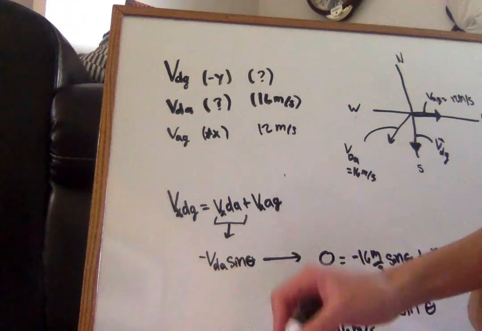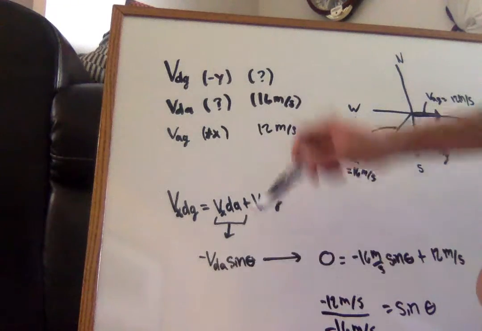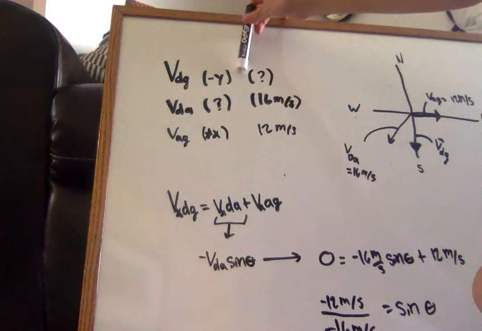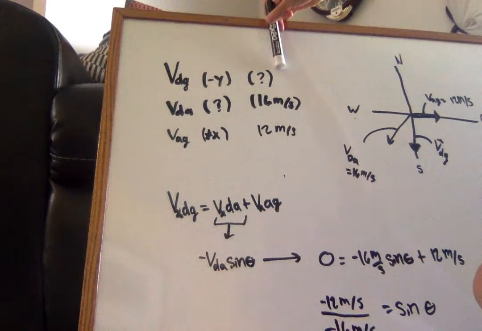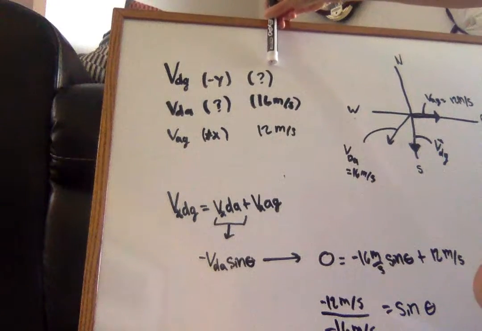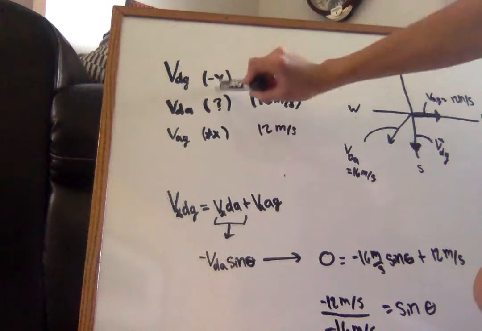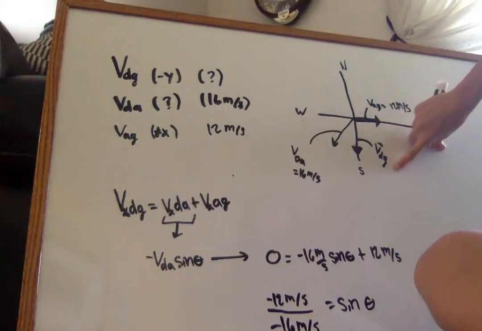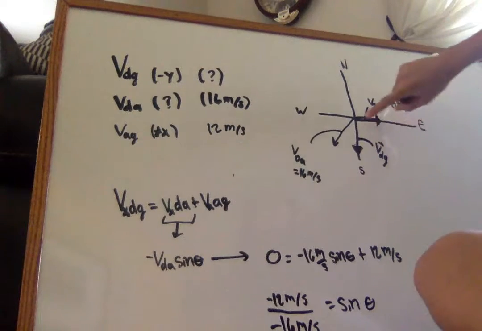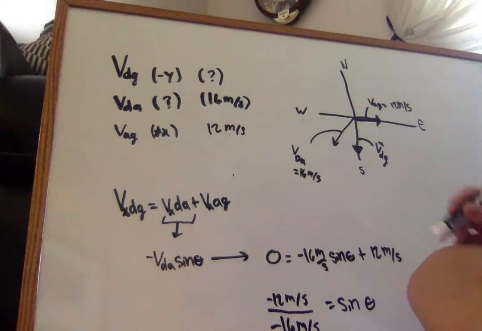Ducks are flying south, so for the velocity of the ducks relative to the ground, the magnitude is unknown. The direction is on the negative y, so we look at our table here. They're going straight south on the y-axis, okay?